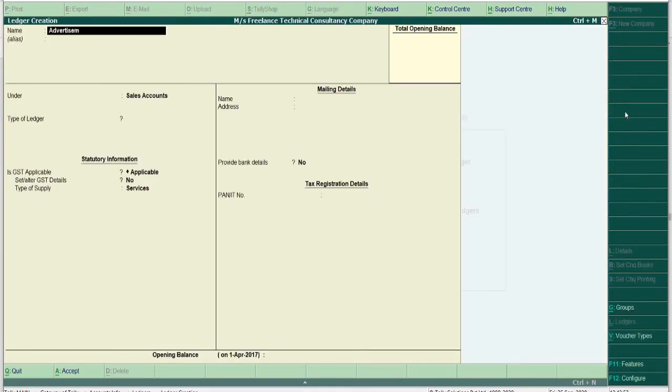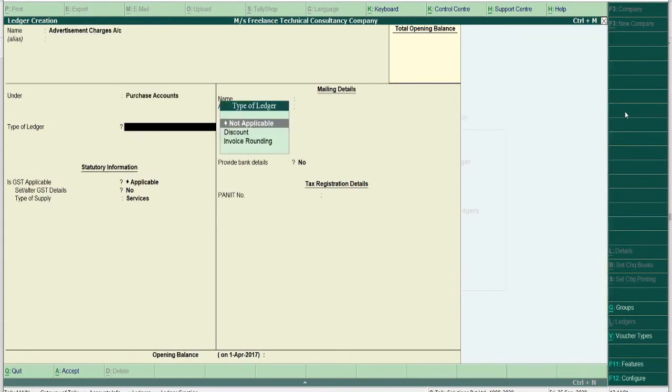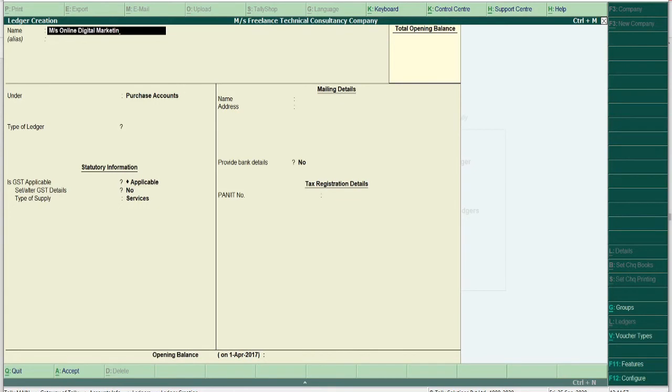advertisement, then the second account is Messrs. Online Digital Marketing.